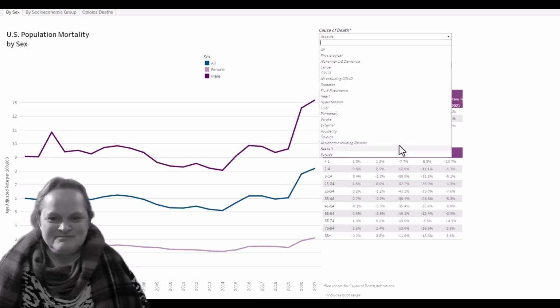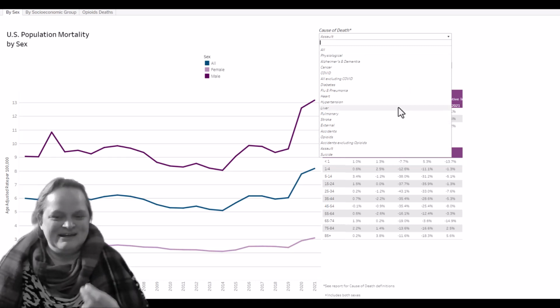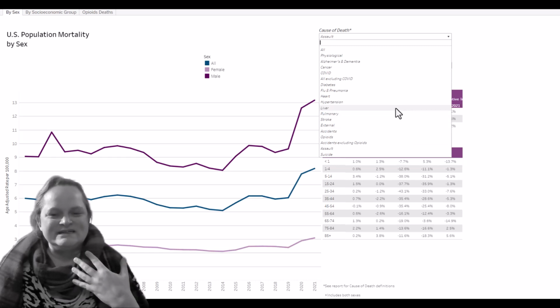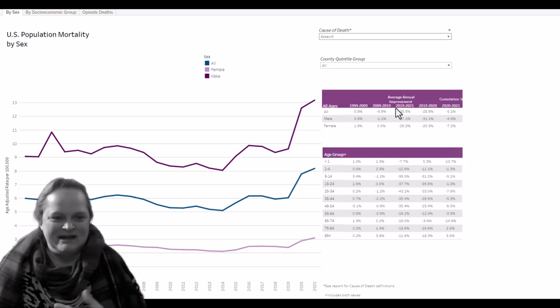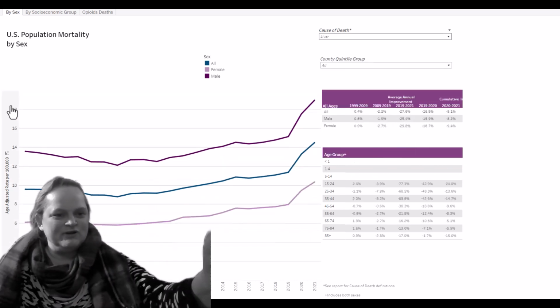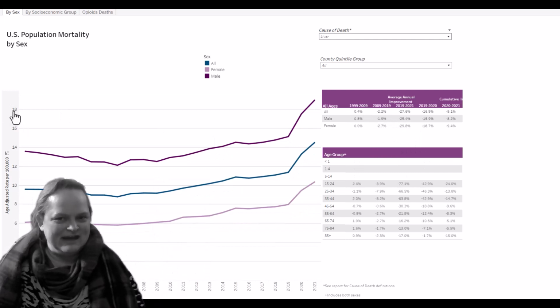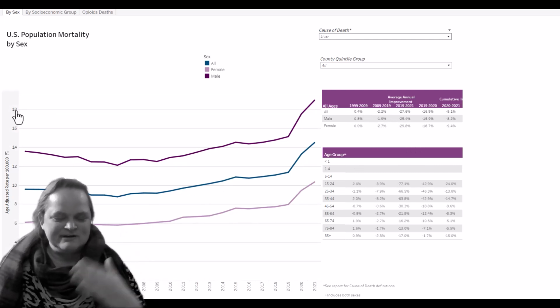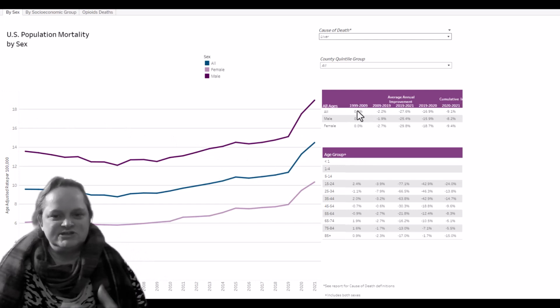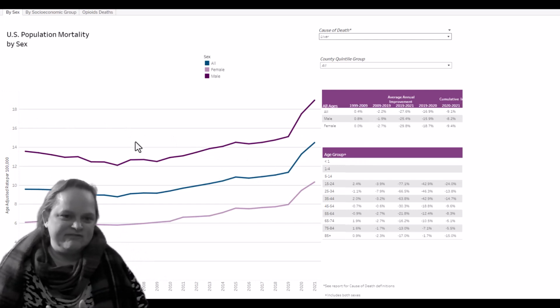So these are all based on rates. So that's why some of these may look different from what you are expecting. And if you look at the vertical scale that's all the way over on the left, it adjusts based on the cause of death. And this maxes out at 18.